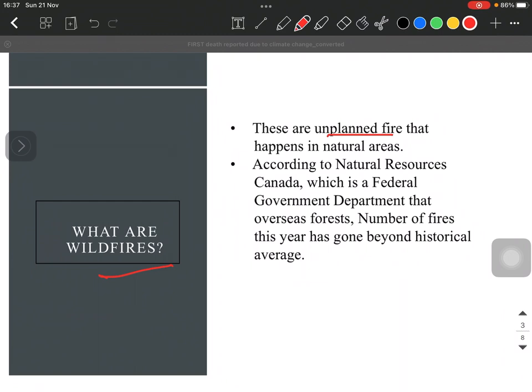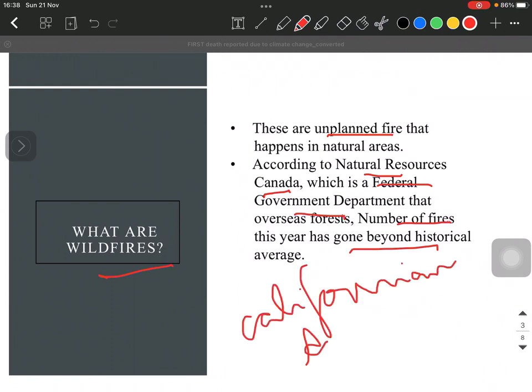So it has been reported by the Natural Resources Canada, which is actually a federal government department, that the number of fires this year, particularly in that region, has gone very high beyond the historical average. So the reasons can't be ascertained as of yet, but even if we try to remember, there have been many fires also in Californian region, and recently also in Australia. It has also seen a lot of wildfires recently.